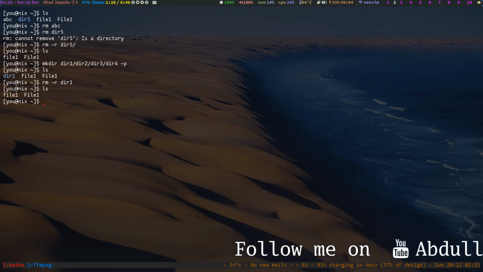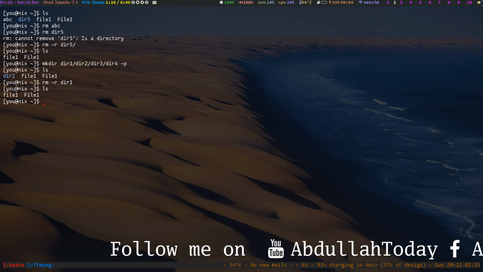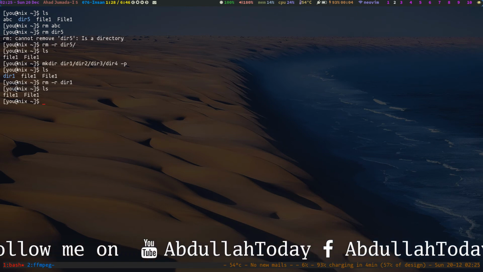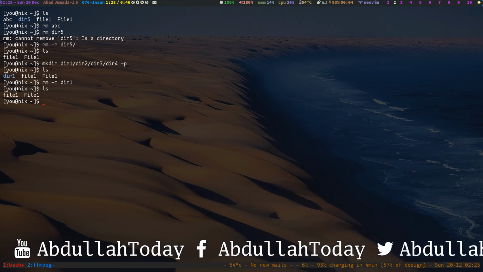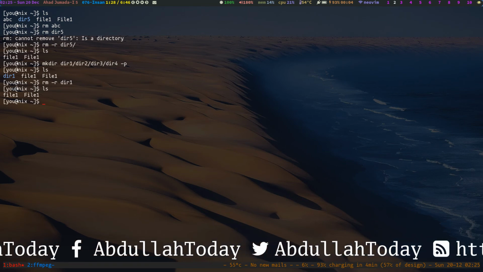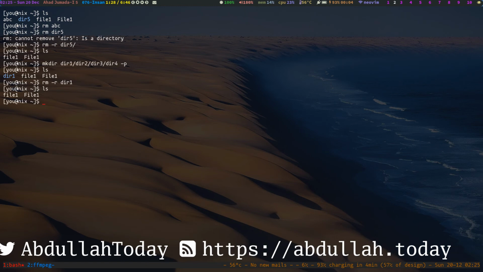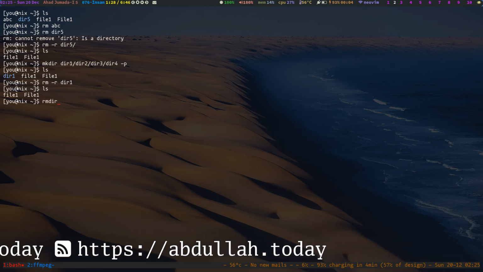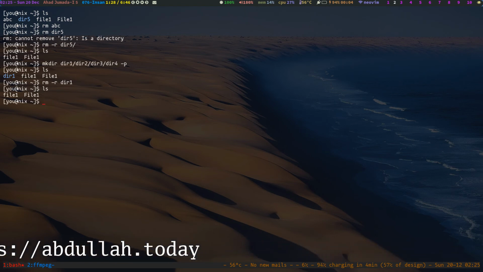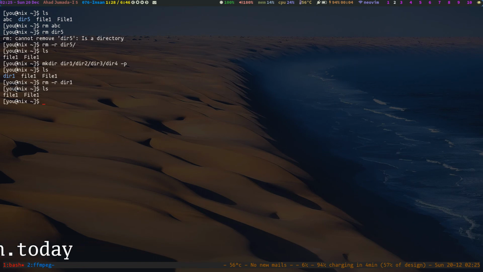So that's it. Using the r option, you can delete directories, or there is another command, rmdir, which only works if the directory is empty.